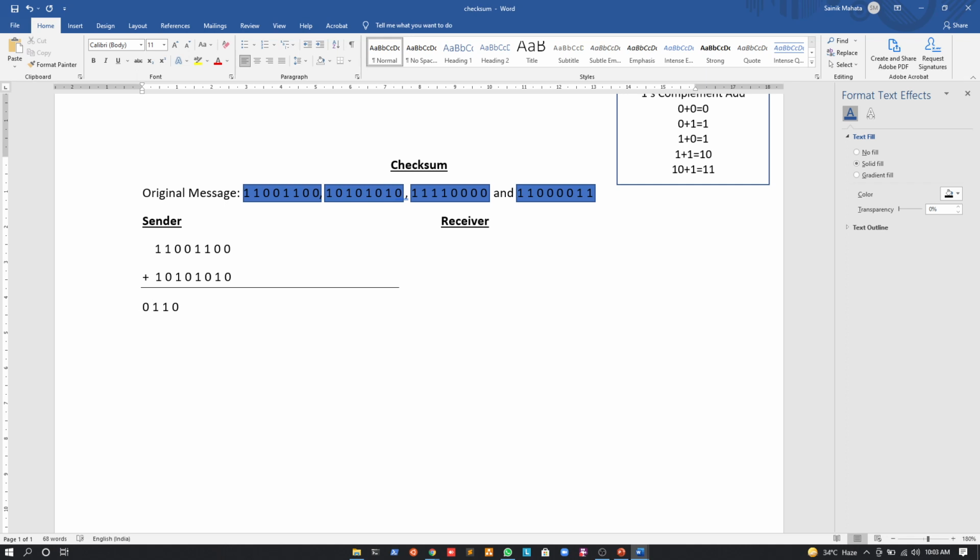Again for the next bit we have 2 zeros, which means it's a 0, but we have a carry 1, so we'll add that carry, so it will be a 1, right? Next we have a 1 and a 0, so it will be a 1, and lastly we will have a double 1, so it will be a 10, like this, right? I hope I'm clear till this. Yes, sir.